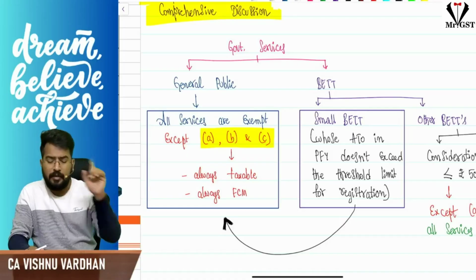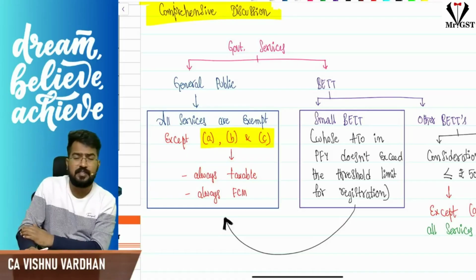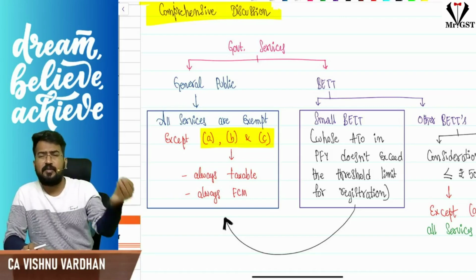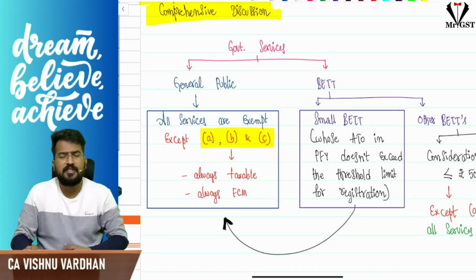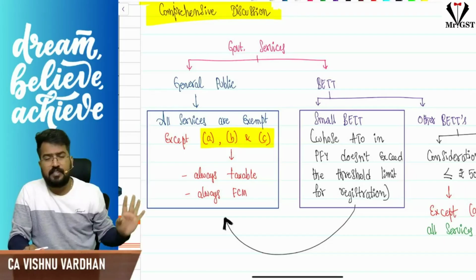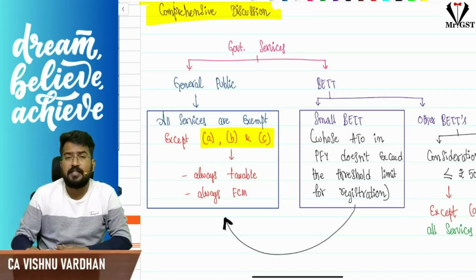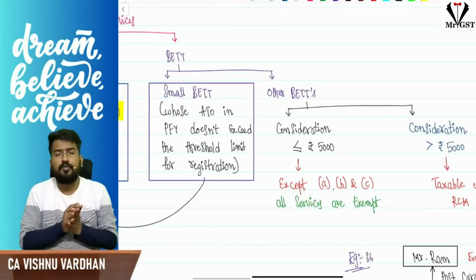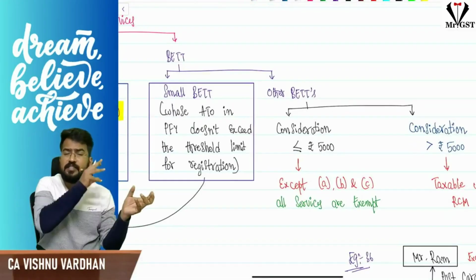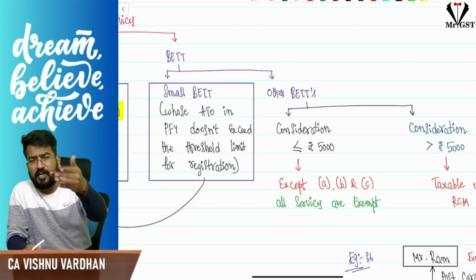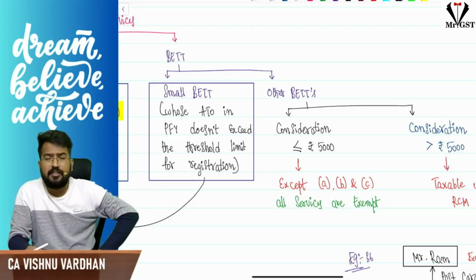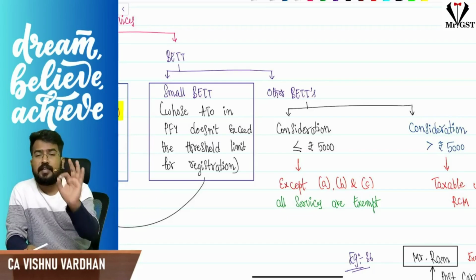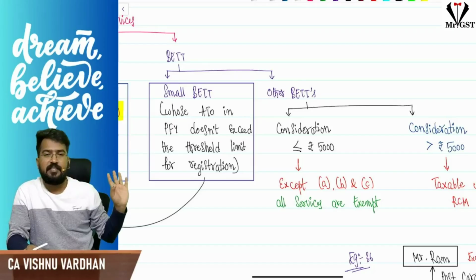But sir, when you come to business entities, any service provided to a business entity: 6ABC is taxable for the general public itself, so will we give any exemption to a business entity? For them also it is taxable only. 6ABC is taxable. Apart from 6ABC, other services are also taxable. But the only relaxation here is if the business entity is a small business entity, that means whose aggregate turnover is not exceeding the threshold limit of 10, 20, 40 lakhs. In such cases, if government is providing services other than ABC, those other services will be exempt under GST. No RCM, no FCM.